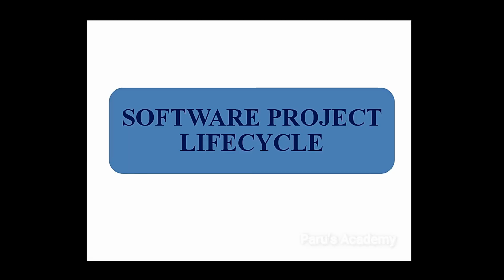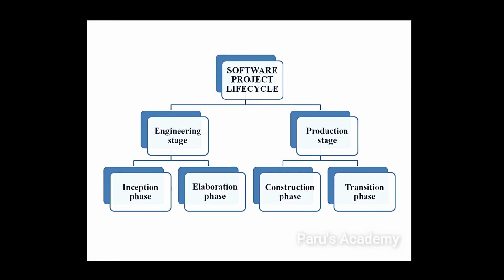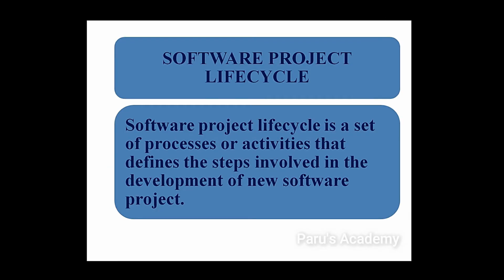Today in this class we will learn software project lifecycle. So software project lifecycle is categorized into two stages, engineering stage and production stage. Engineering stage is categorized into two phases, inception phase and elaboration phase. Production stage is categorized into two phases, construction phase and transition phase. Now let's see what is software project lifecycle.